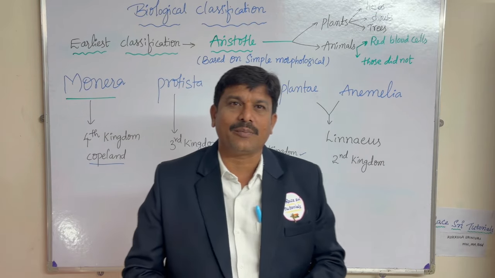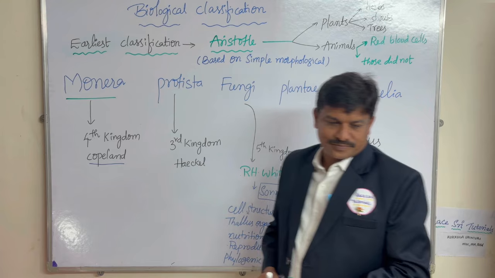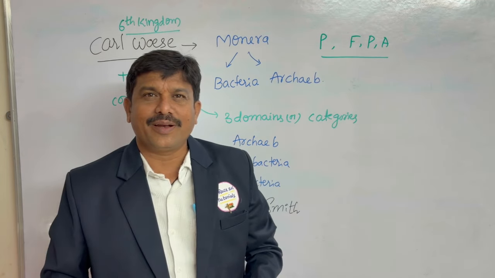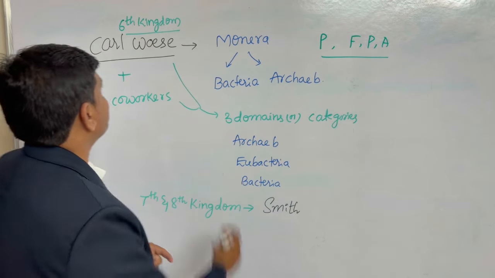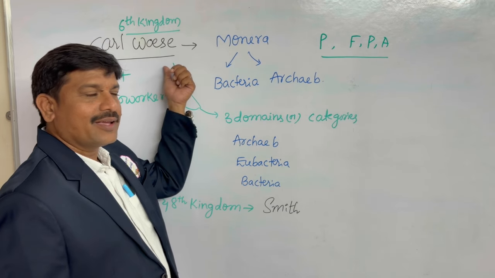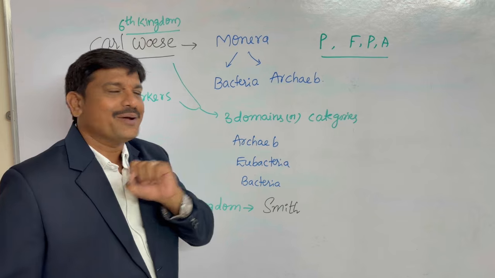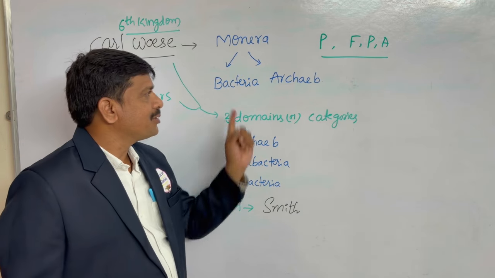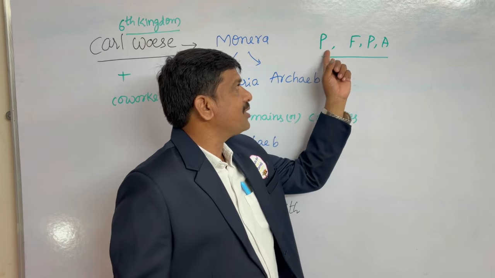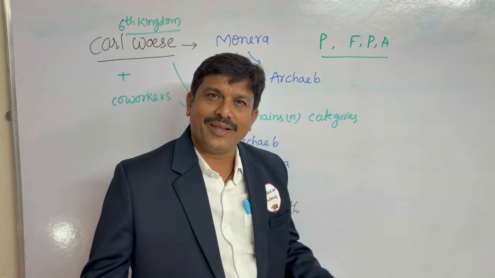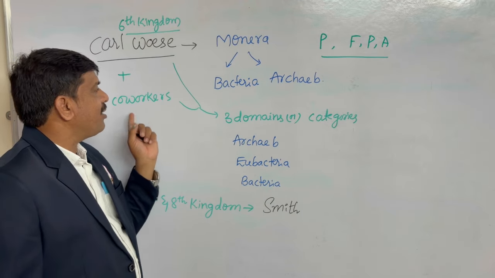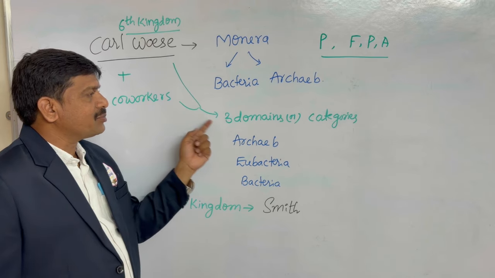What about the sixth kingdom? We are going to start. We have studied the fifth kingdom, and now we enter the sixth kingdom. The sixth kingdom was explained by the scientist Carl Woese, who simply classified Monera into two parts: bacteria and archaebacteria. The remaining are Protista, fungi, Plantae and Animalia. That's it.